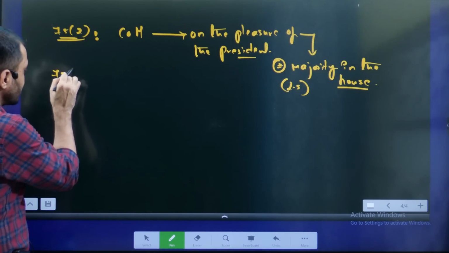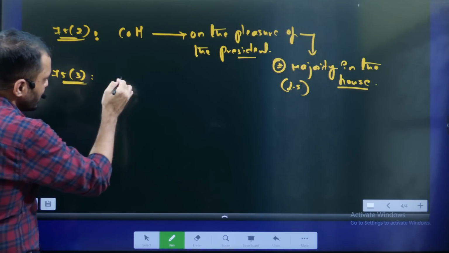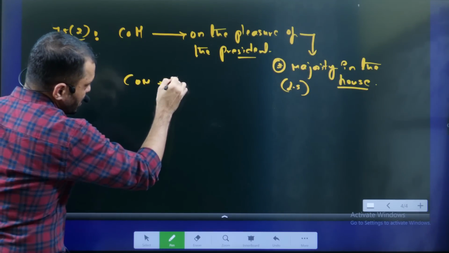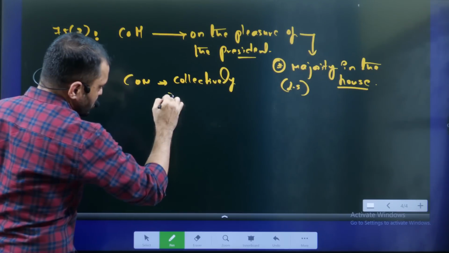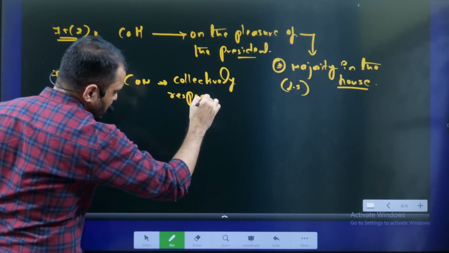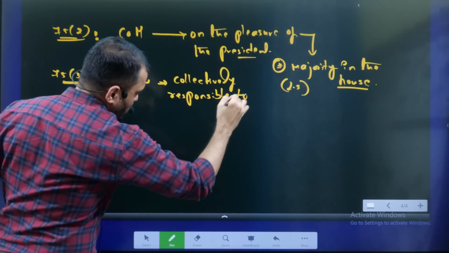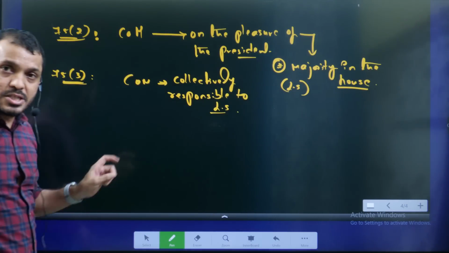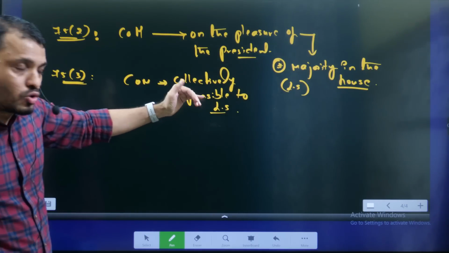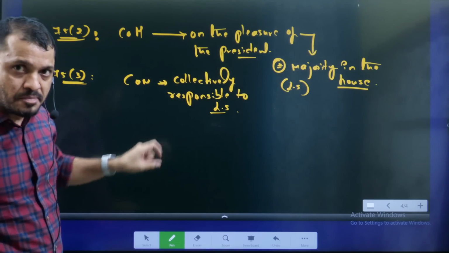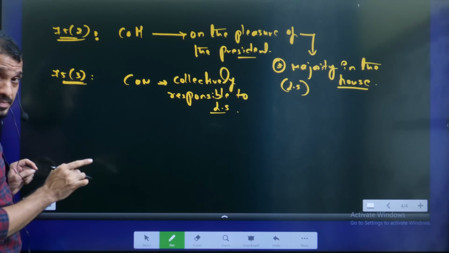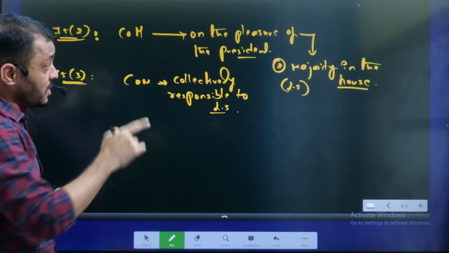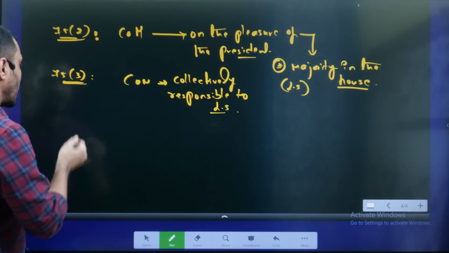Here, the continuation of Article 75 Clause 3 says that the Council of Ministers are collectively responsible to the Lok Sabha. That means only the Council of Ministers can be collectively removed, but they cannot be removed individually by the House. Very, very important. They can be removed individually only by the President on the advice of the Prime Minister.